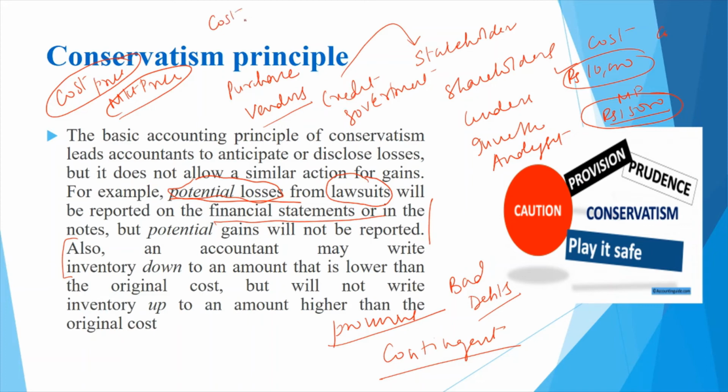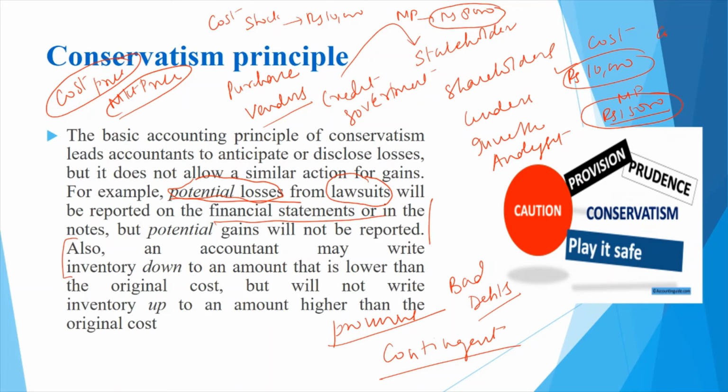The cost of the stock is rupees 10,000, which is the same as the previous one, but the market price of the stock is rupees 8,000. Under these circumstances, I'll report my inventory at 8,000, so I am always giving a lower, conservative picture to my stakeholders and not a higher or rosy picture. So this is what the conservatism principle is.